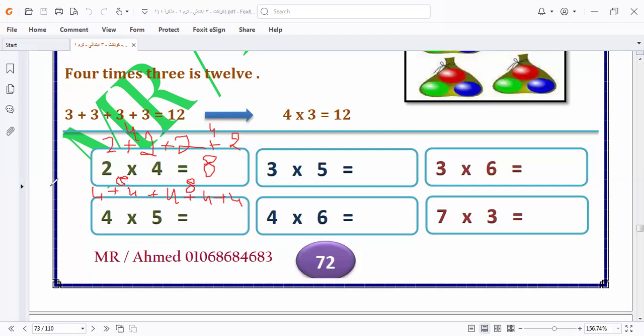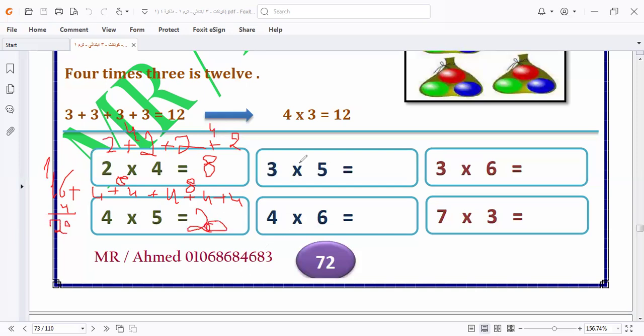So here 16. Then 16 plus 4 will be 20. So the answer will be 20, not 6. 20.